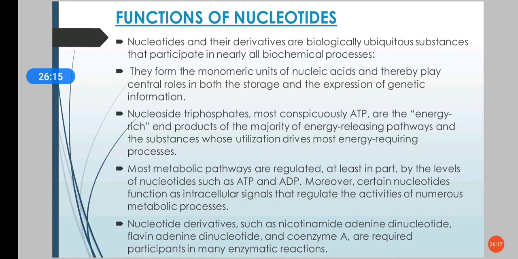Apart from that, nucleoside triphosphates, that is ATP, are energy rich end products of the majority of energy releasing pathways and the substances whose utilization drives most energy requiring processes. ATP is the energy currency of the cell. And most metabolic pathways are regulated by the levels of nucleotides present, such as ATP and ADP.